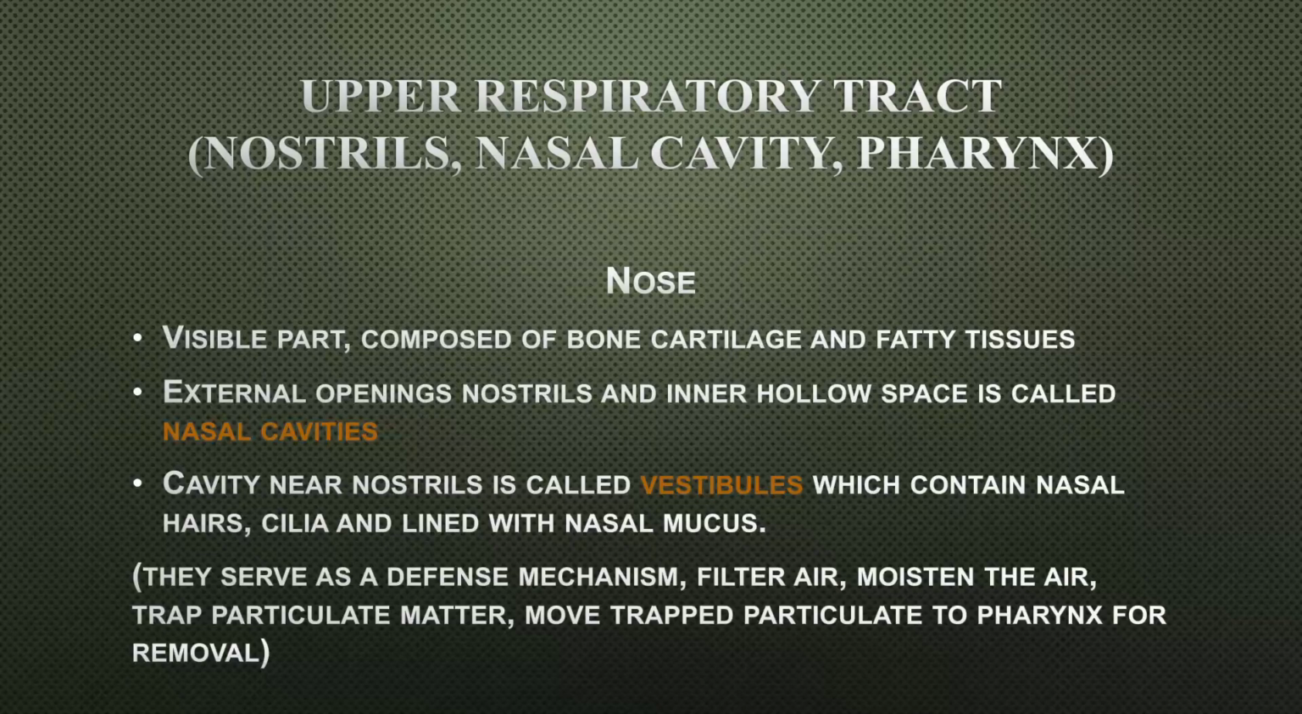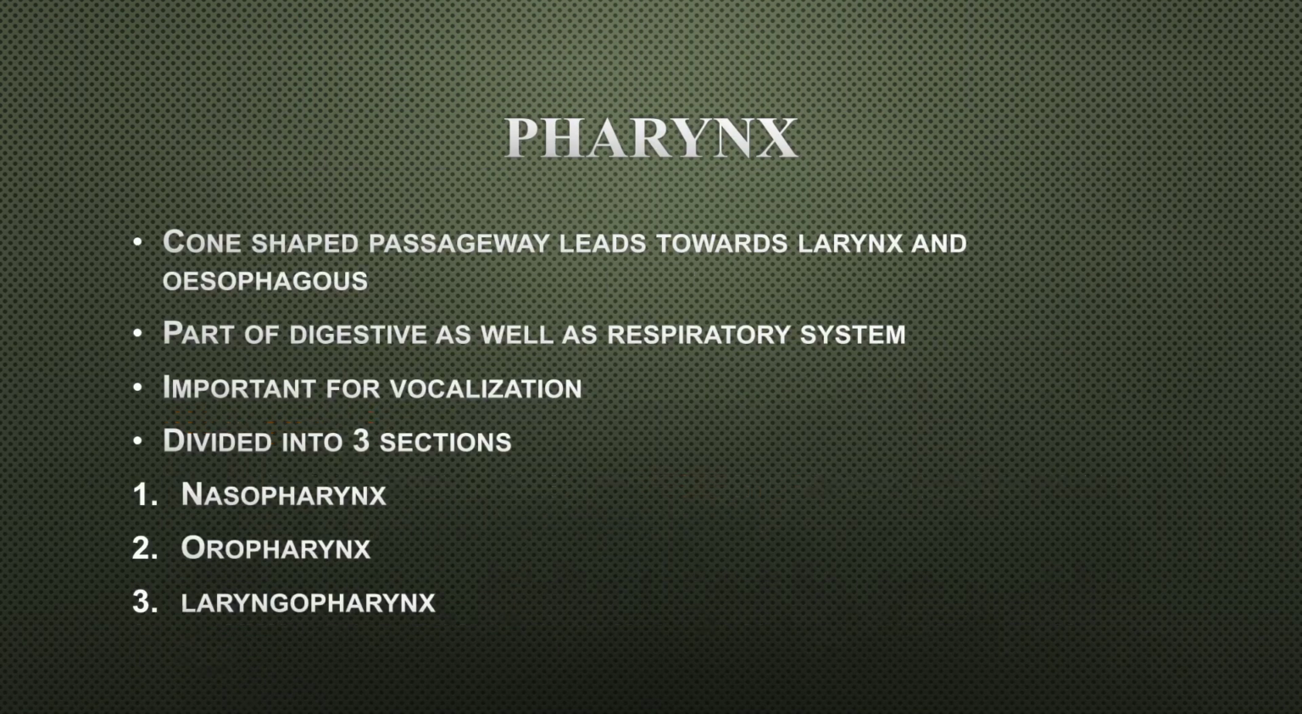Now what is the function of these nasal hairs, mucus and cilia? They act as a defense mechanism against harmful pathogens. The mucus and cilia filter the air. They prevent the entry of foreign particles, for example microorganisms, dust and many other things. And mucus helps to moisten the air which enters inside your respiratory system. Cilia move the trapped substances towards the pharynx for their removal. They also maintain the temperature of the air that enters into your nasal cavity.